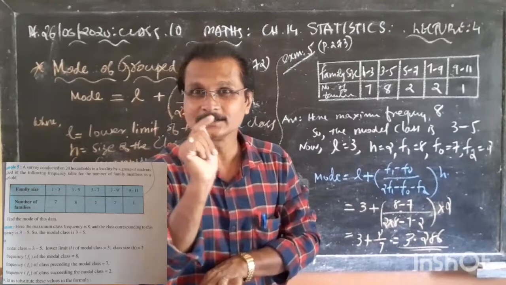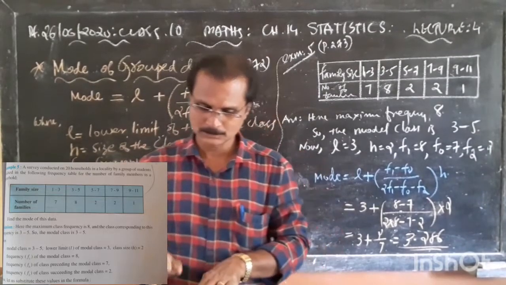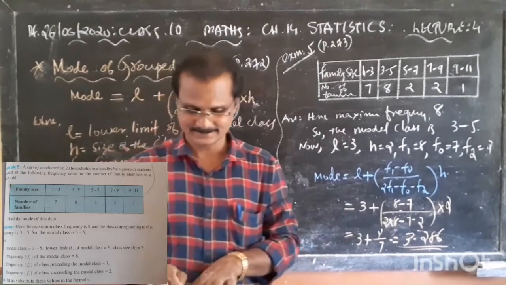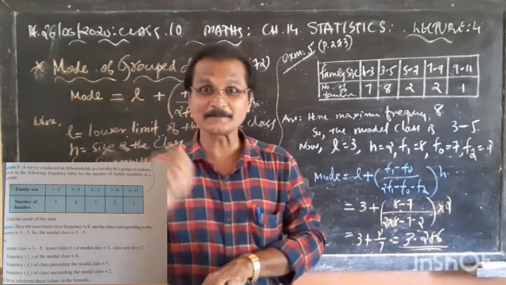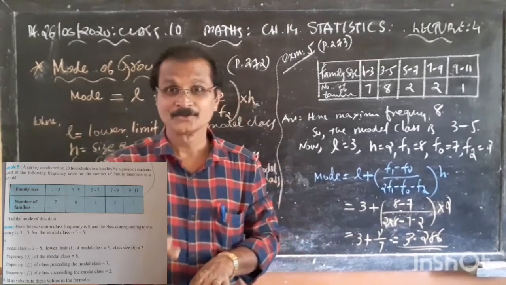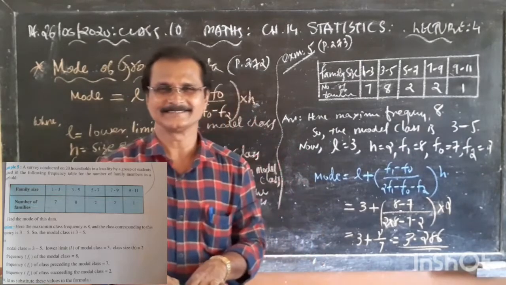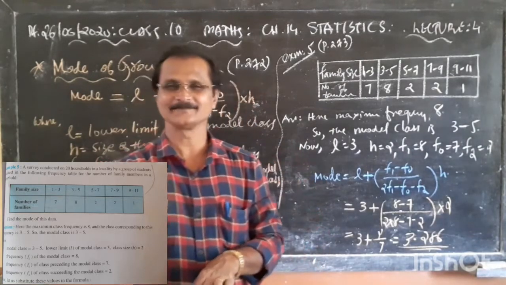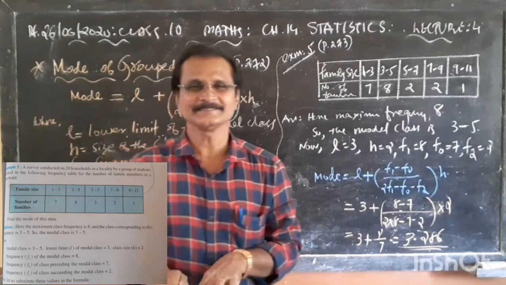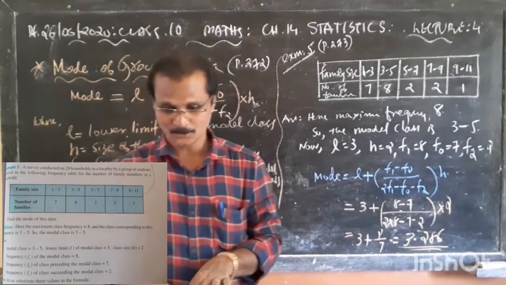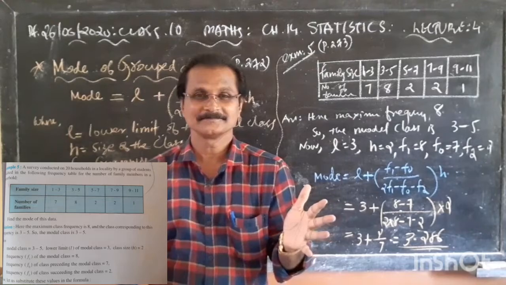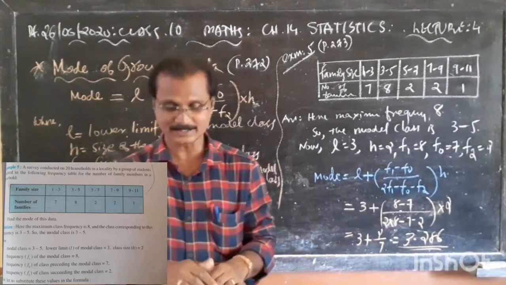Then 3 to 5 members: 8 families. 5 to 7 members, a big family: 2 families. 7 to 9 members, a larger family, maybe husband, wife and their parents: 2 families. 9 to 11 members, the largest family: 1 family. Okay, this is the table.